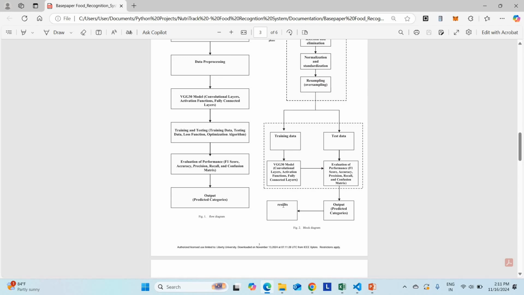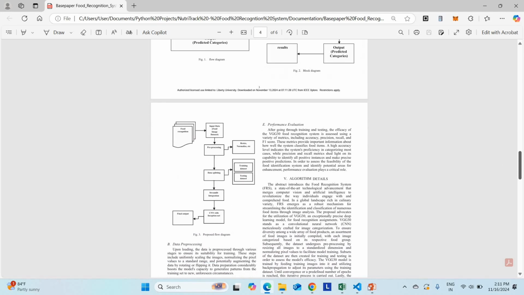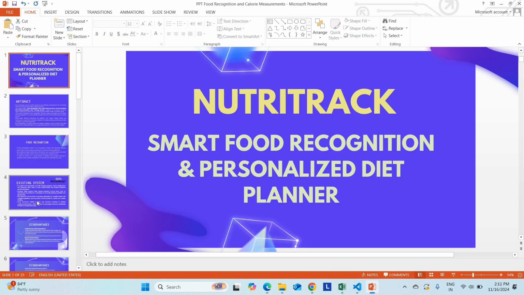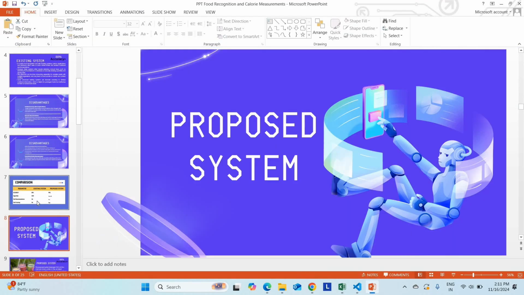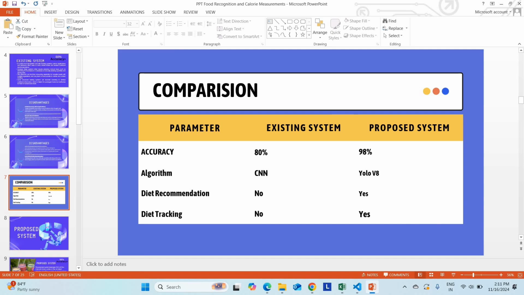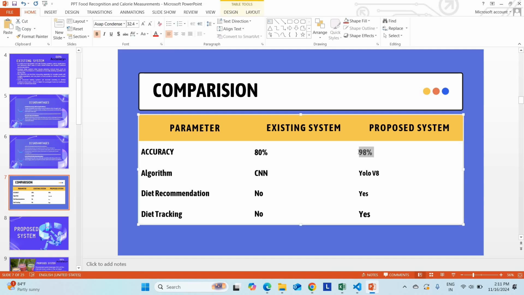The major drawback was that out of 100 times, it predicts correctly only 80 times, and 20 times it makes errors. So this is the major drawback of the existing system. But in our proposed system we are producing higher accuracy when compared to the existing system. In our proposed system we are going to produce 98% accuracy. So this is our project's main advantage. They have used the CNN algorithm. Instead of that we are going to use YOLO V8, version 8 algorithm.